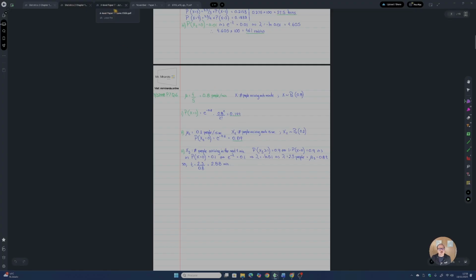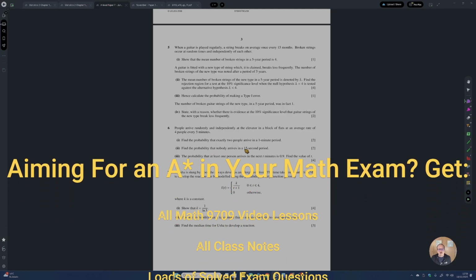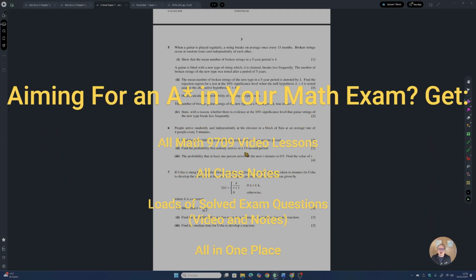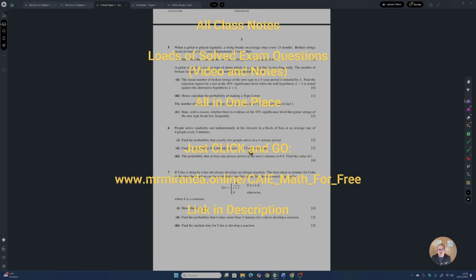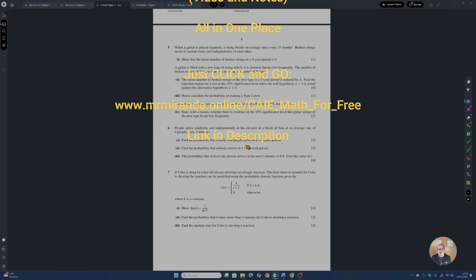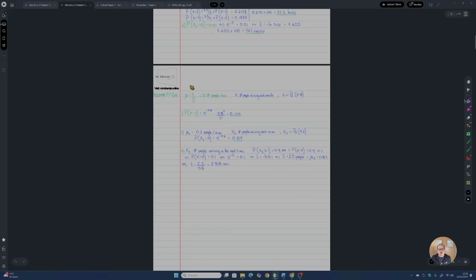Question 2. Find the probability that nobody arrives in a 15-second period. Now the interval has changed. It's no longer 1 minute, it's 15 seconds. 15 seconds, as you know, is a quarter of a minute. So we first need to define our new parameter. It is no longer going to be 0.8, it's going to be a quarter of this. It's going to be 0.2 people for every 15-second interval.